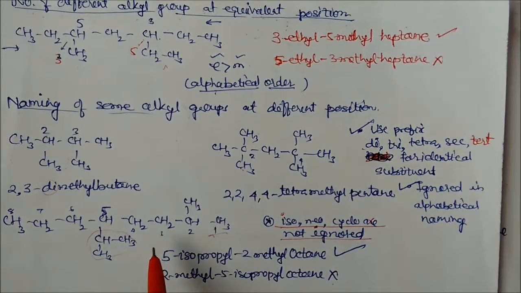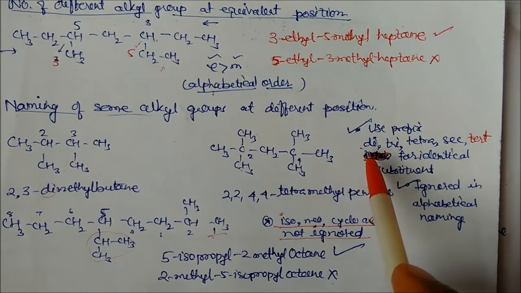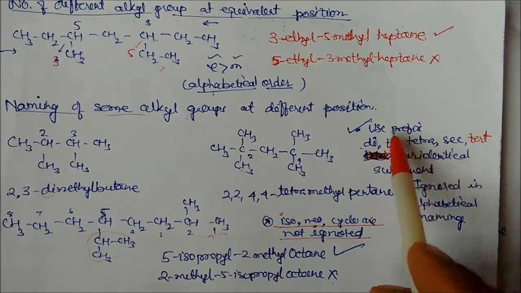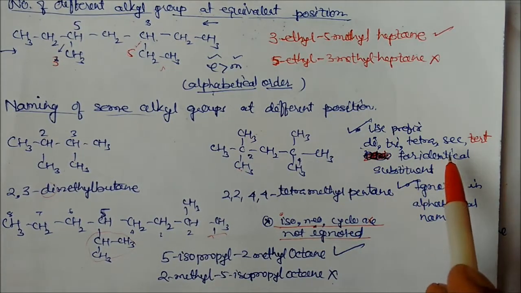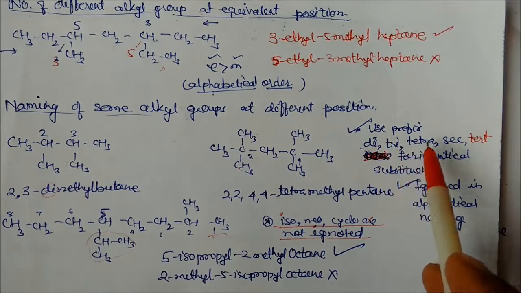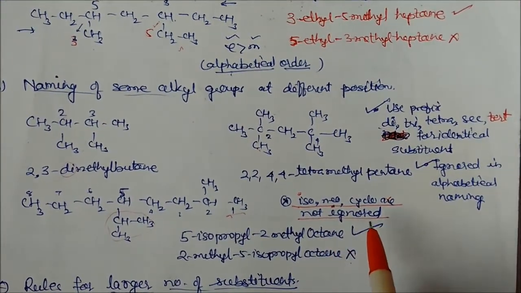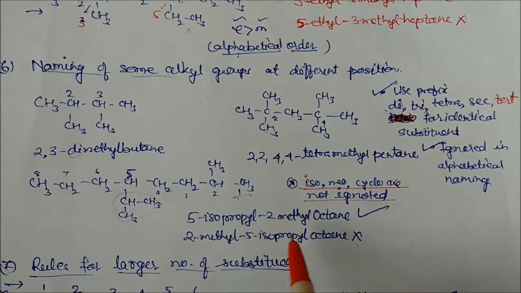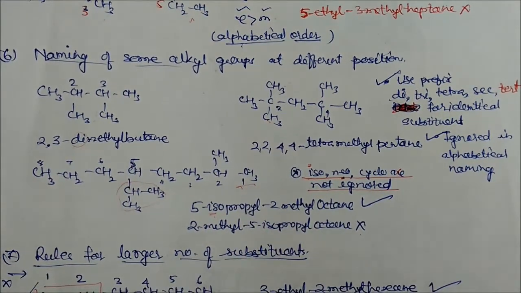So here you need to remember some points. Use the prefix when more than one identical group is there: di, tri, tetra. Secondary, tertiary for identical substituents. You have to ignore these in alphabetical naming: di, tri, tetra, and secondary. But if the name has iso, neo, cyclo, you cannot ignore it, like in this compound. Here iso is there, M is there. So you have to take iso first, M last, not like this one. Here iso is considered, P is not considered.